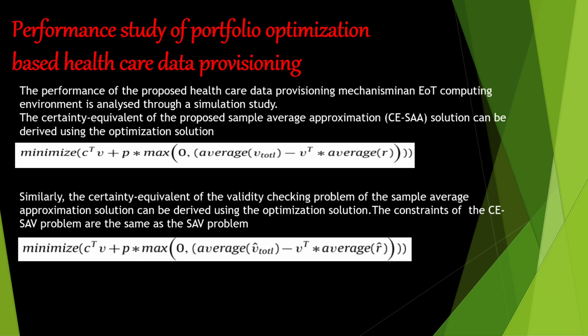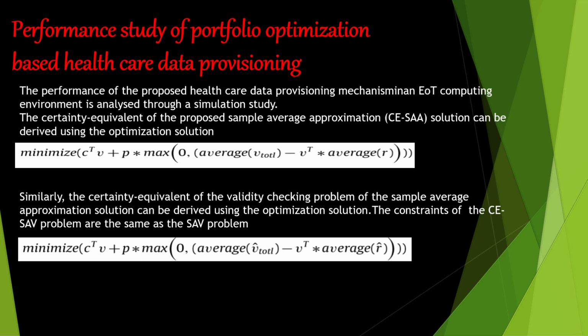Now after this, let's see the performance study of the portfolio optimization based healthcare data provisioning. The performance of the proposed healthcare data provisioning mechanism in an IoT environment is analyzed through a simulation study. To analyze the performance of the proposed portfolio optimization based solution approach, we compare it with the naive approach, that is the certainty equivalent approach.